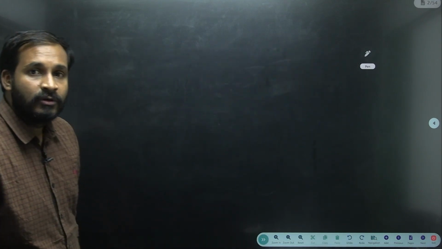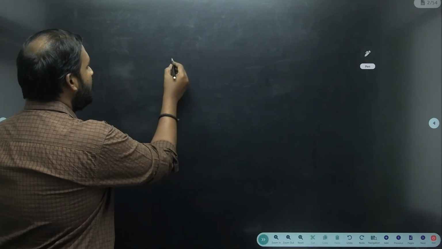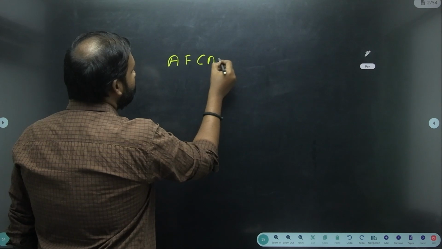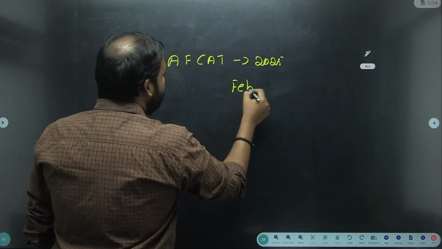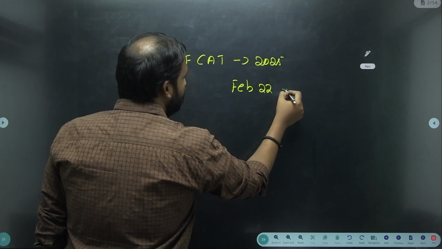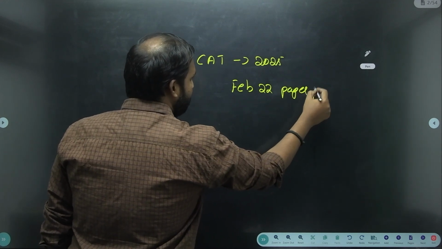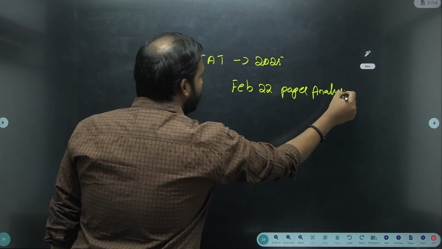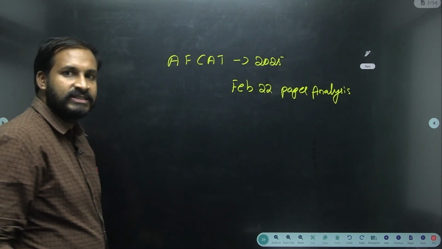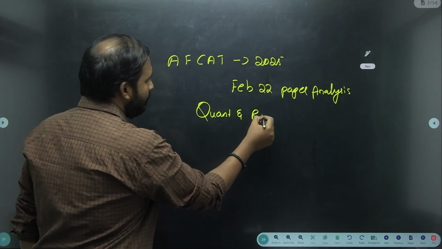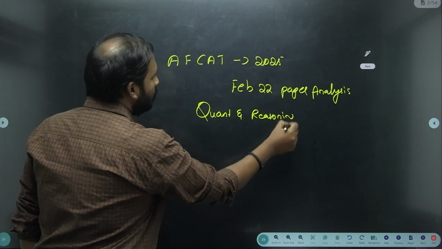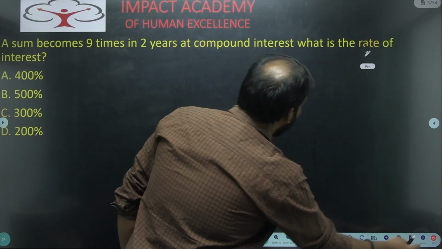Next, today we are going to see the most important thing. Today we are going to discuss the AFCAT 2025 Feb 22nd paper analysis. We will majorly discuss the quant and reasoning.